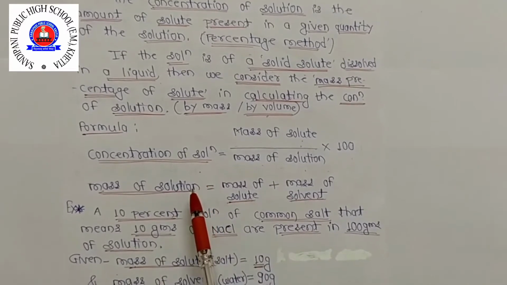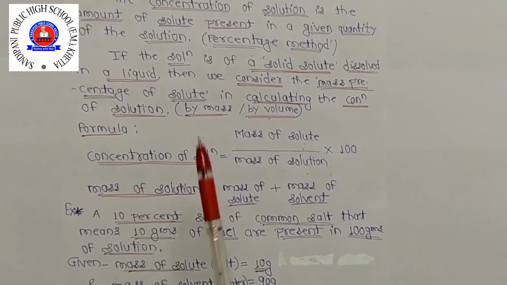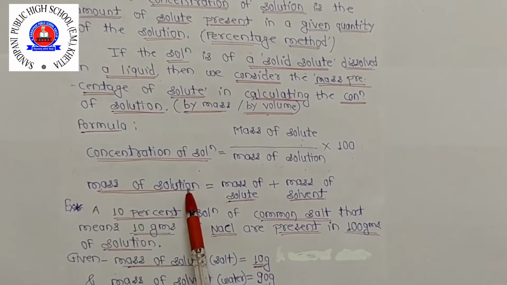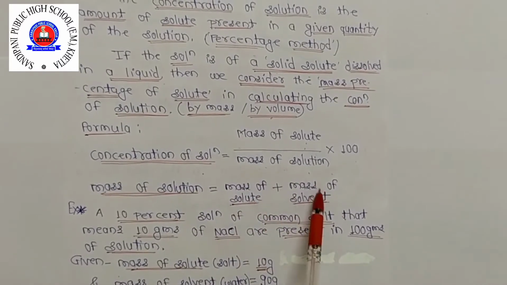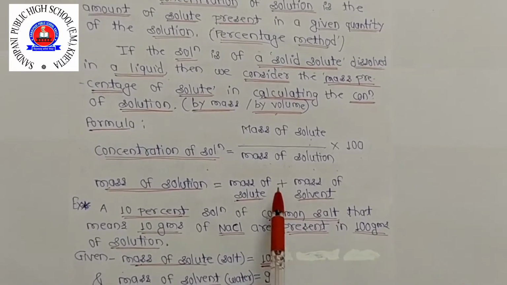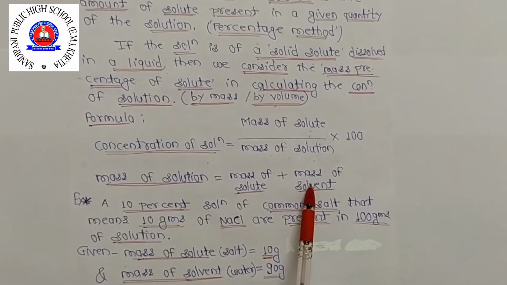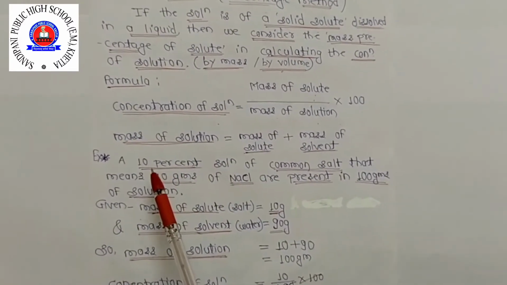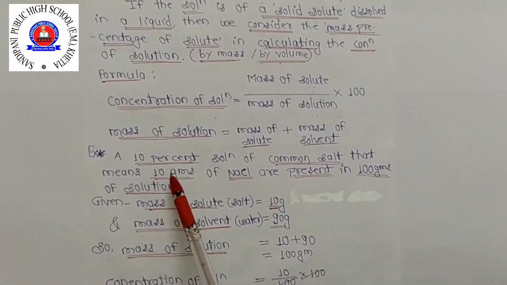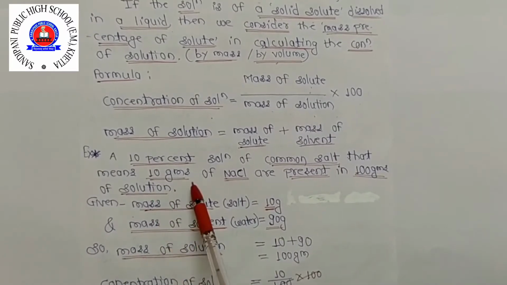You know that the mass of solution is equal to the mass of solute plus the mass of solvent. Means if you want to find out the mass of solution, you have to add the mass of solute and the mass of solvent. So we can obtain the mass of solution by adding the mass of solute and mass of solvent. Clear this one? So here is one example, there is a 10% solution of common salt, that means 10 grams of sodium chloride are present in 100 grams of solution.